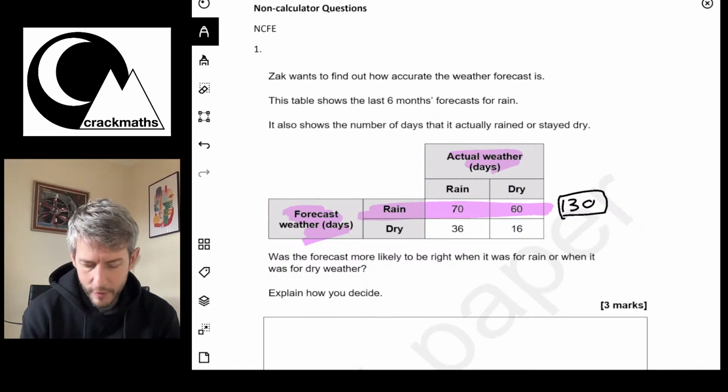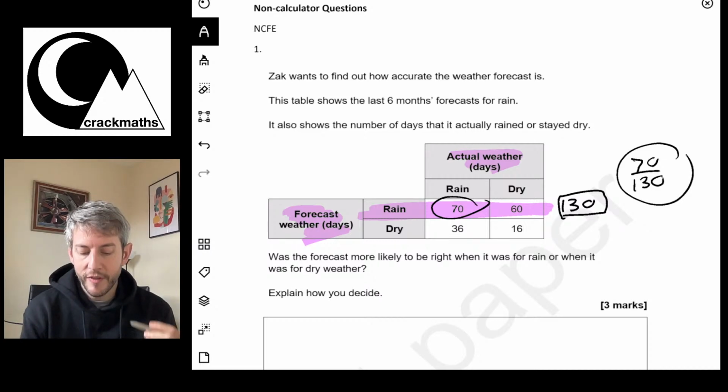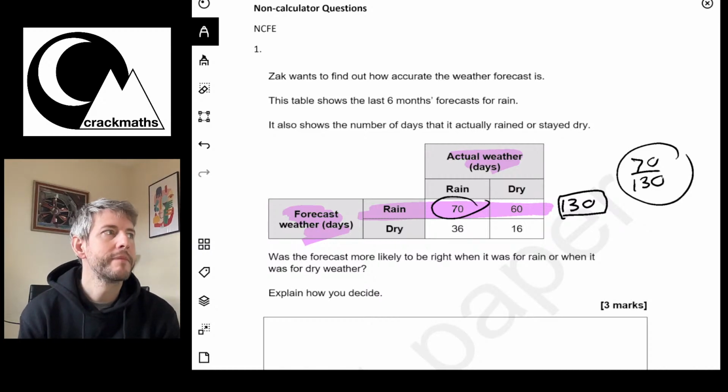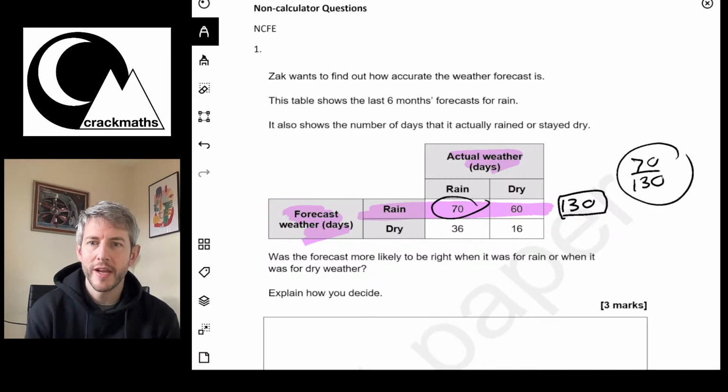Out of those days, 70 of those, it did rain. So 70 out of 130 days, it was correct. That's the probability that the forecast was correct for rain: 70 out of 130.